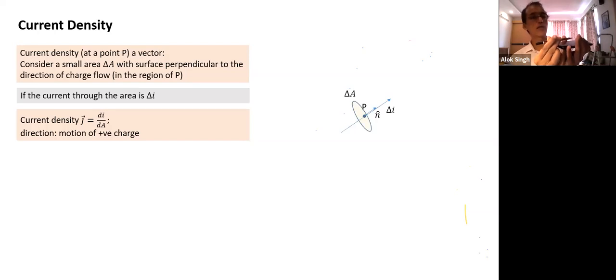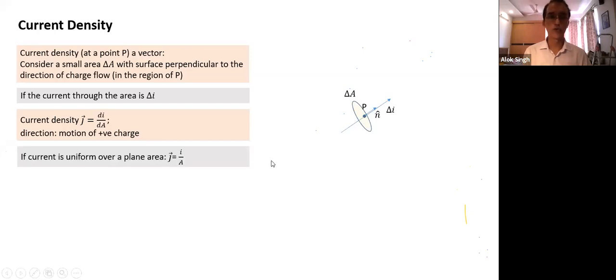But suppose I have to calculate the current per unit area. If current is flowing like this, and the area is in the same direction, what is the current density in this case? Is any current passing through this area? Both are along the same direction. No current is passing, because this is similar to flux. Okay, so current density is di by dA, and the area should be taken perpendicular to the direction of current flow, and that gives you current density.